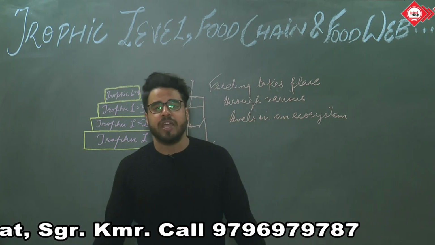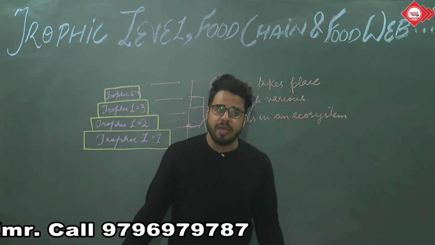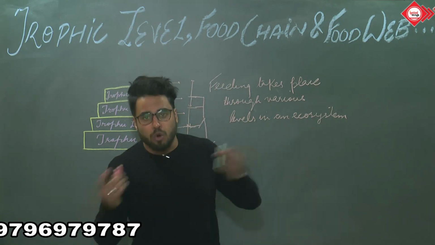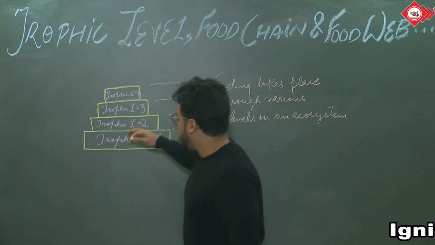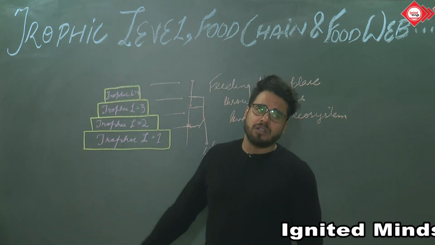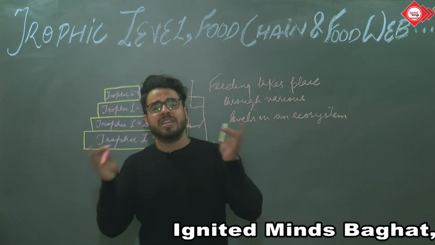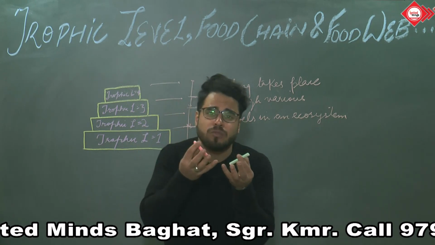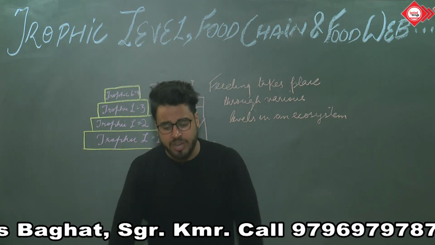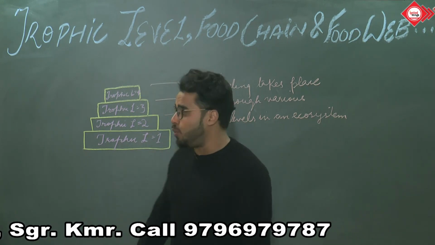So we can say the chain of transfer of food energy in an ecosystem from one group of organisms to another group of organisms at the next level, through various series, and such a series of trophic levels is called the elements of the food chain, or simply the food chain. Now this food chain is very important.